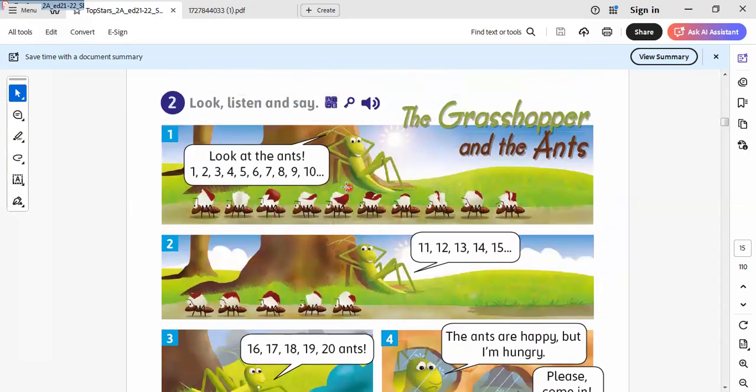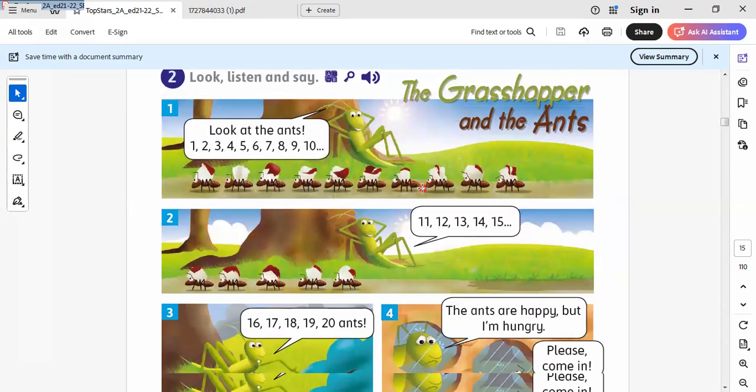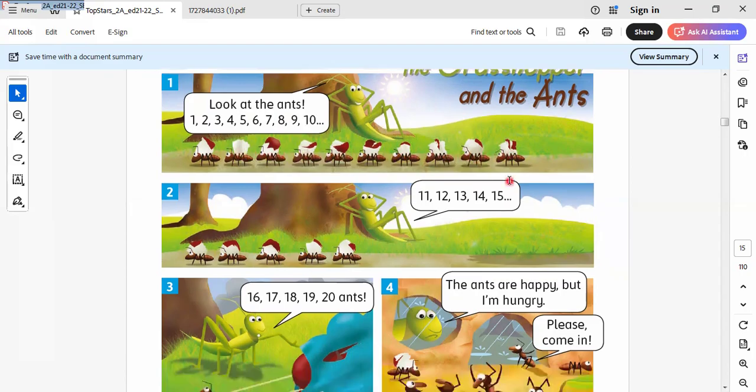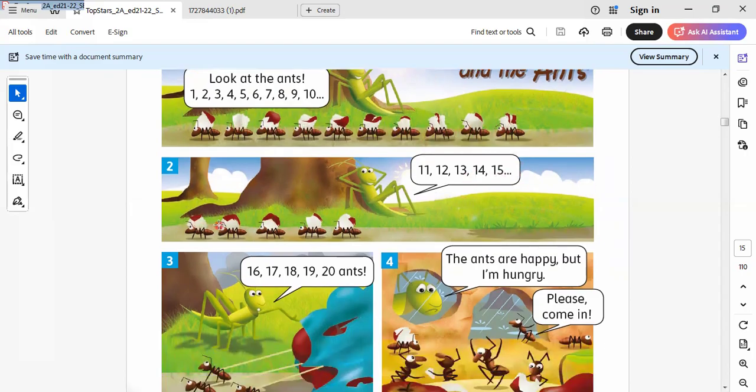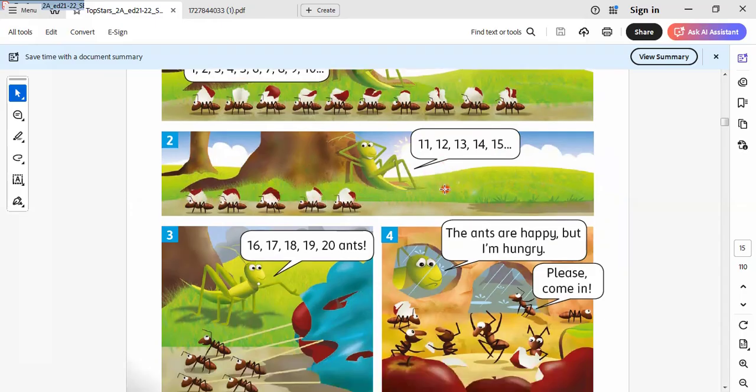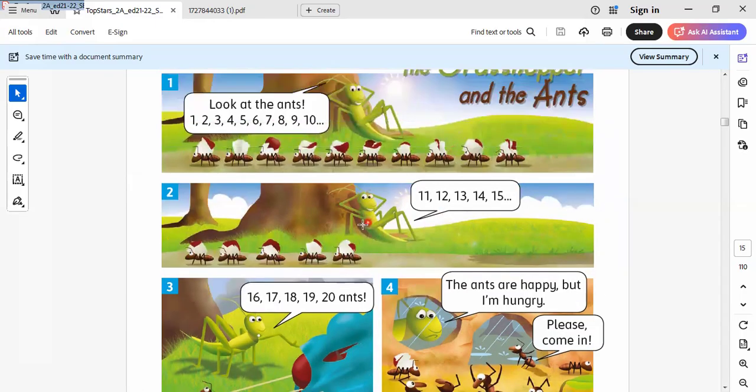In this topic, we want to know how to count. Okay, look at the ants. 1, 2, 3, 4, 5, 6, 7, 8, 9, 10. So here we have 10 ants. Here is 11, 12, 13, 14, 15. So here are 15 ants. Here is 10, and here is 5. So when we add 10 plus 5, it will be 15.